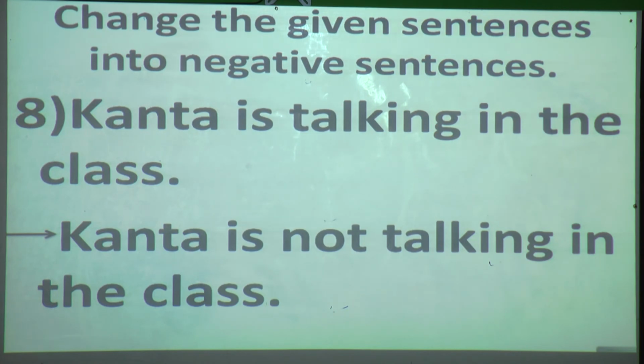Yes students, you have to be very fast when you are copying down the answers in your book, or if you have understood you can solve it afterwards also, but it is good if you carry on with me. And in this way we have finished all the 8 sentences over here, and I also hope that you have completed them in your book. Now we are going to revise which lesson we have learned today.